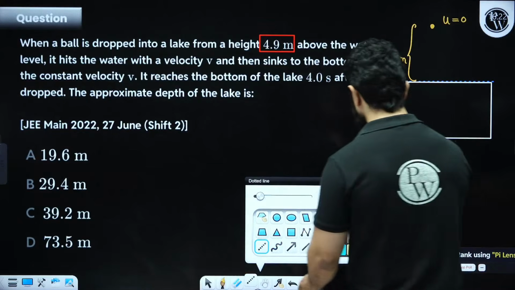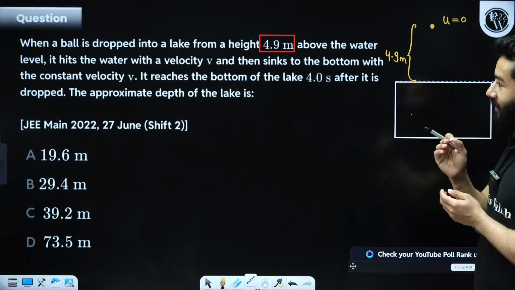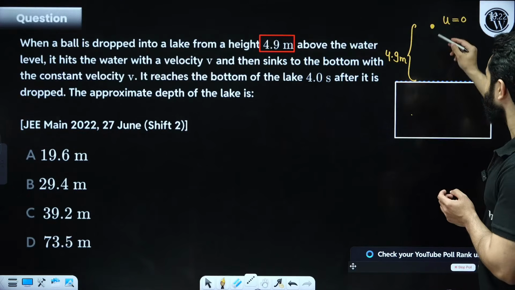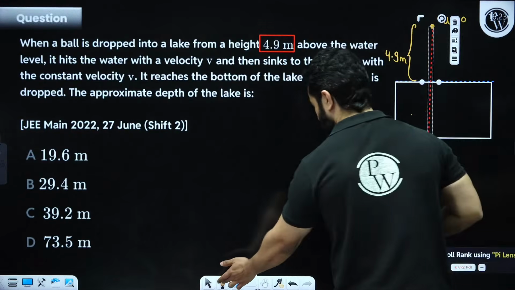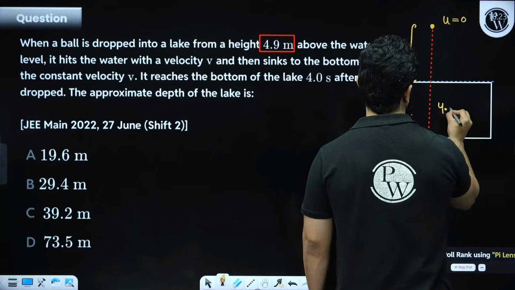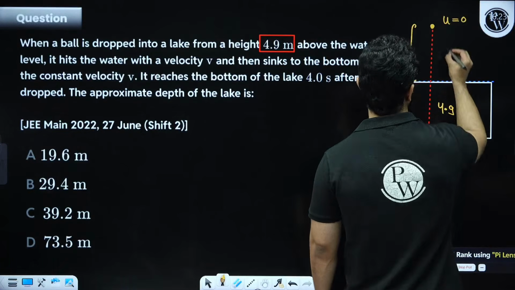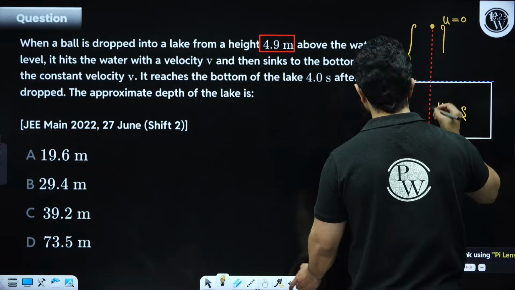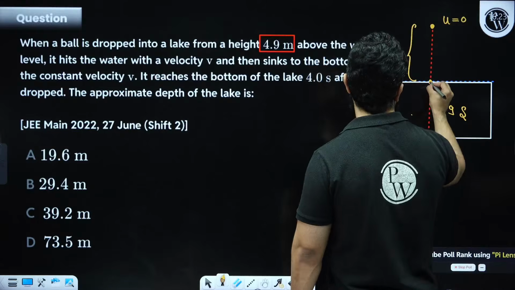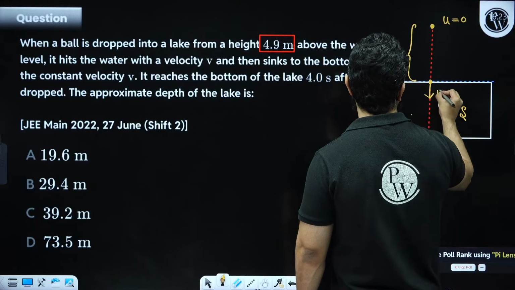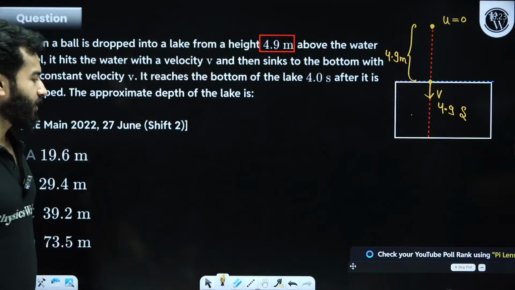And then they are saying it reaches the bottom of the lake after it is dropped. This is very important. That means from here to here it takes 4 seconds. I can find out this time very easily. And after this it is moving with the constant velocity v. I can also find out v.